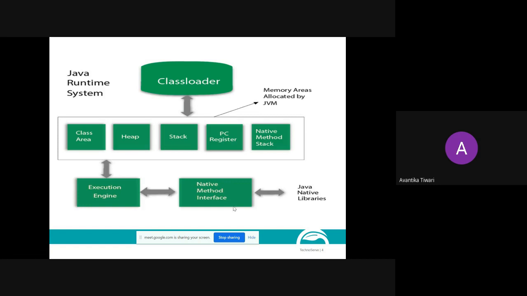The libraries that the C++ program is using will be called the Java native libraries. These are the libraries which are written in other programming languages and they can be loaded through the native method interface. Am I clear to all of you?